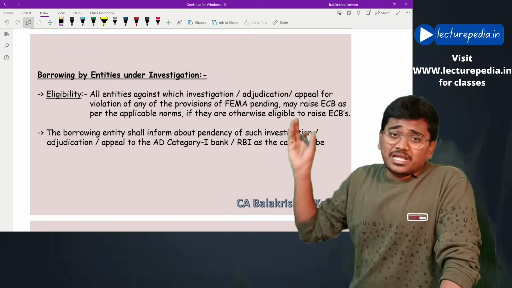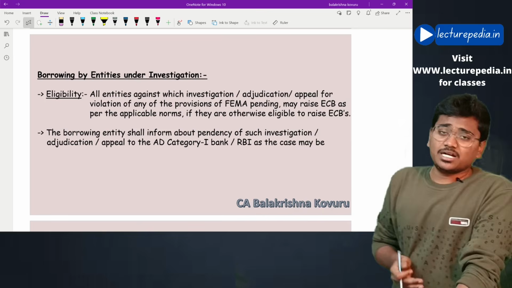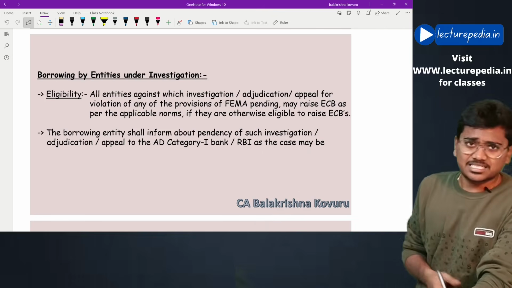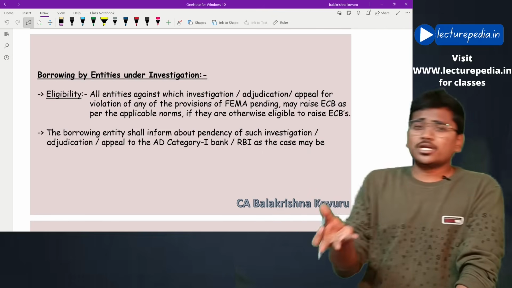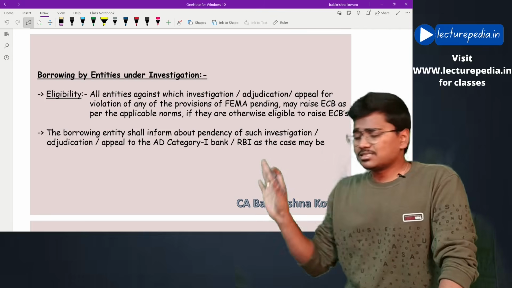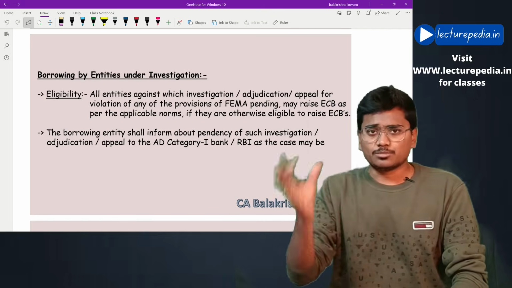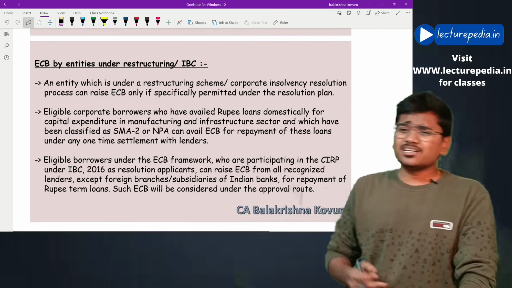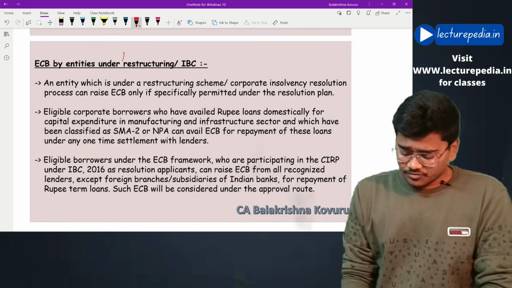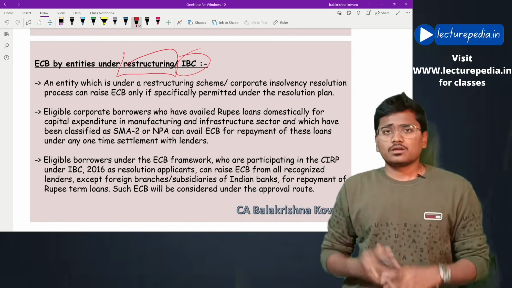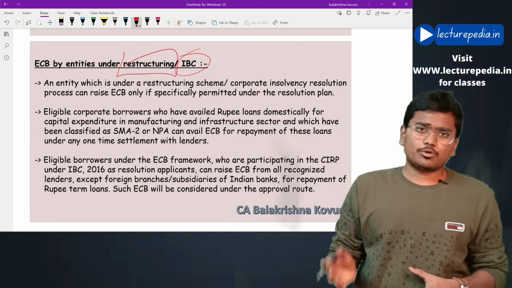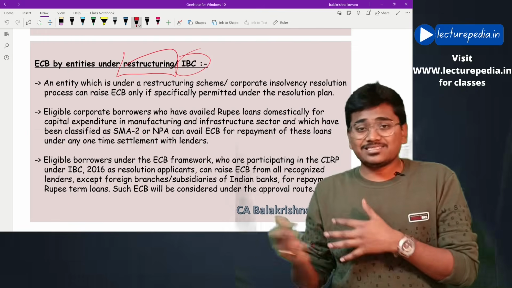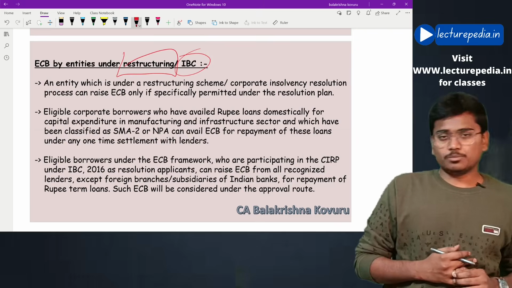And whether an entity which is under investigation as per FEMA can raise ECB or not. The answer is, even though the entity is under investigation as per FEMA, it can raise ECB, but while raising ECB it has to communicate to the authorized dealer that there is a particular investigation going on against it. By just making the declaration you can raise ECB, there is no issue. And if your entity is in the process of restructuring or under IBC, a corporate insolvency resolution process, you can raise ECB provided the resolution plan permits you to raise ECB. Hope this is clear.